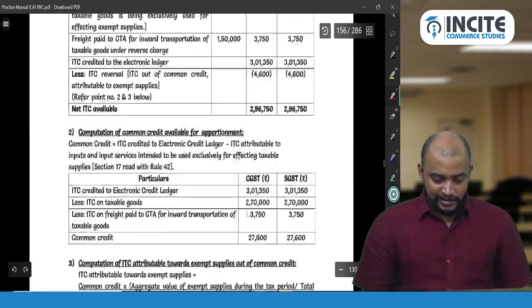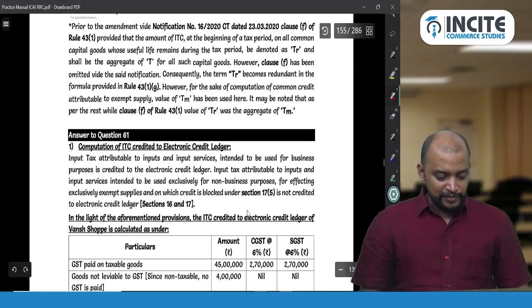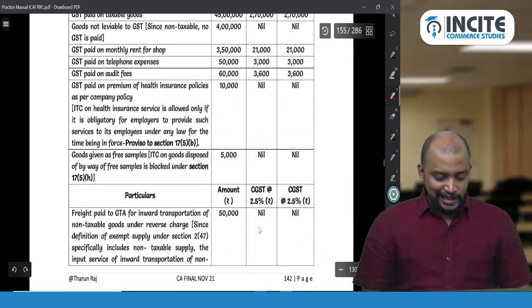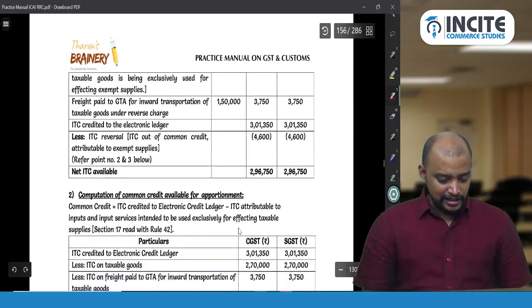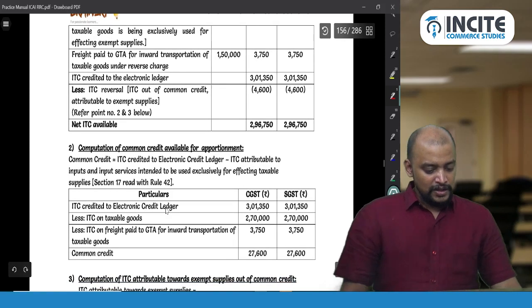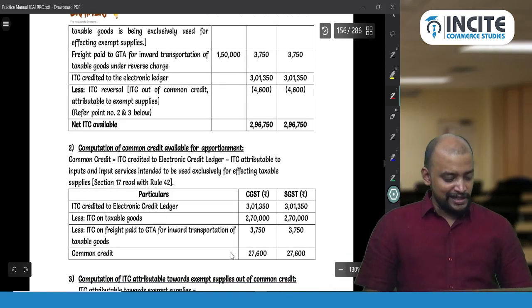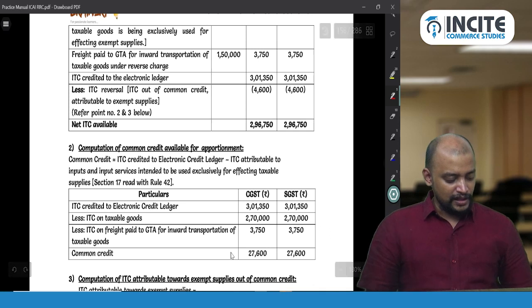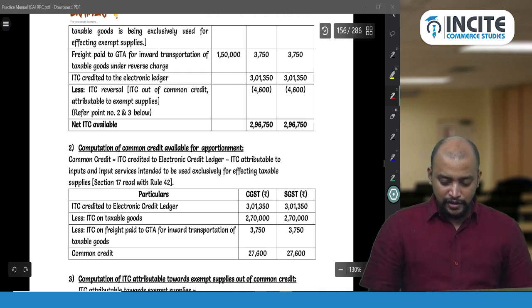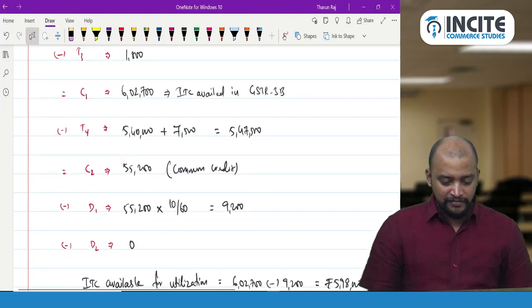One second. So let's see from the beginning. So total ITC and common credit. What is the common credit? 27,600 into 2, 55,200. We got common credit 55,200.